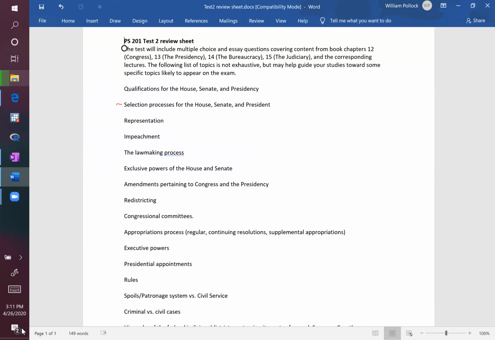Selection for the House, the Senate, and the President. In terms of the President, what I would leave you with here, we talked about the Electoral College.